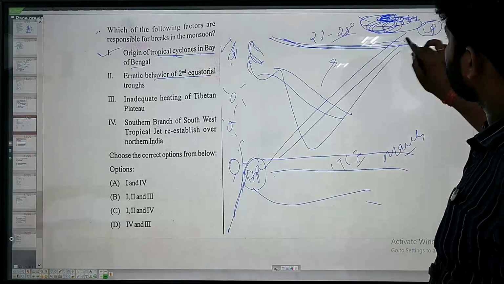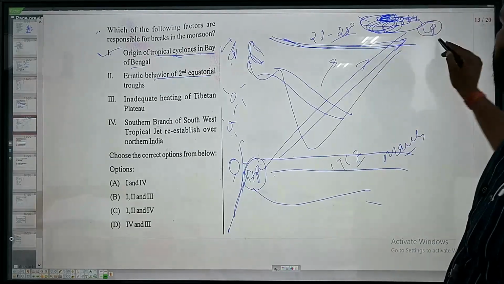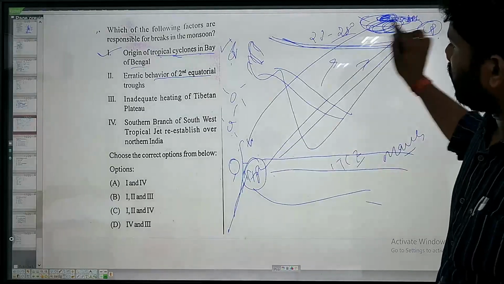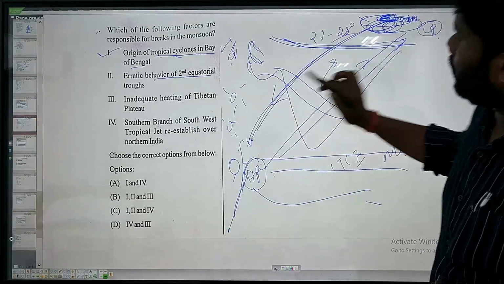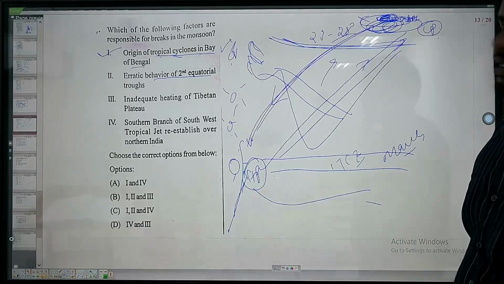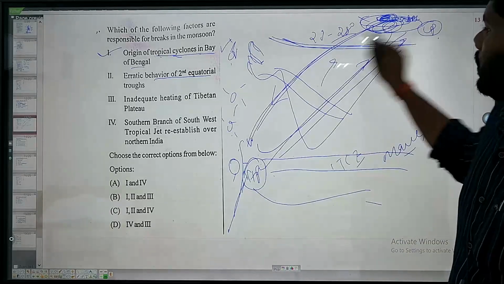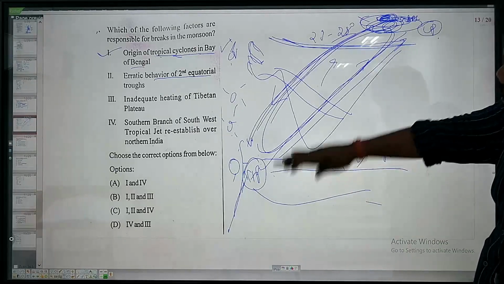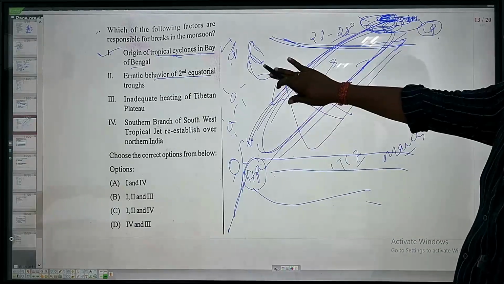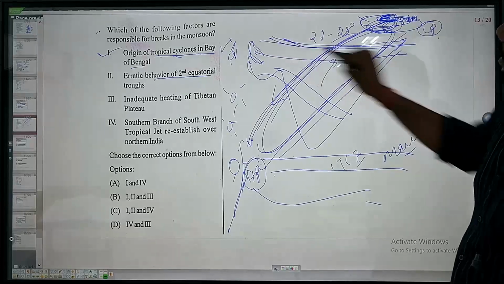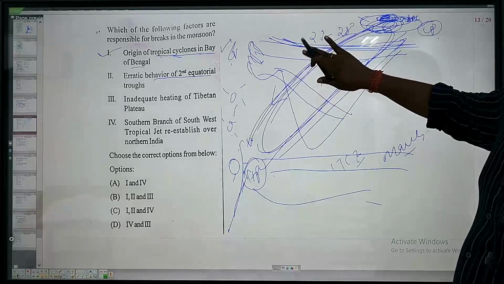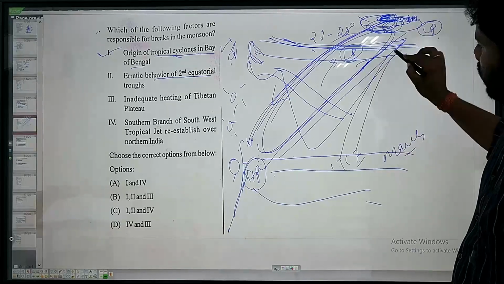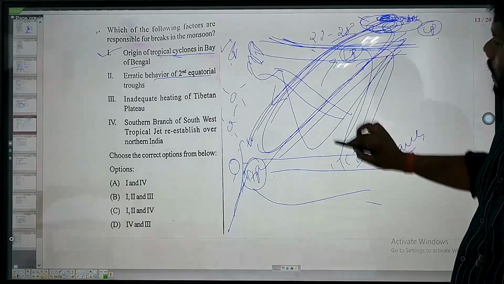In the upper atmosphere, here it will be high pressure, here it will be low pressure, and there is another jet stream flowing, that is the easterly jet stream. Now this is creating the Mascarene high cell. Due to this second trough, meaning ITCZ, intertropical convergence, which is present over here, this will create a low pressure, and here the winds are moving trying to reach this position.